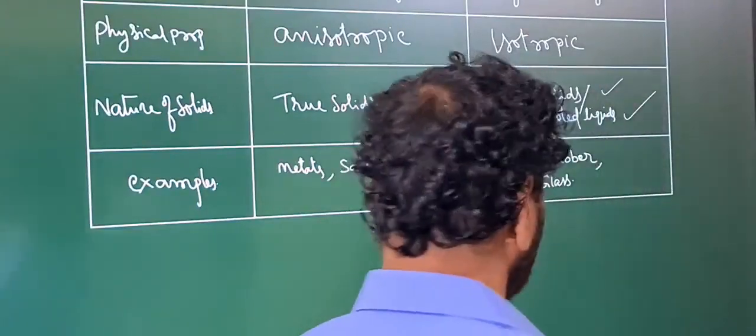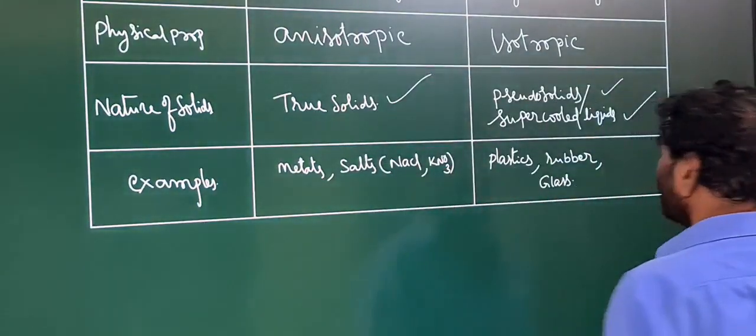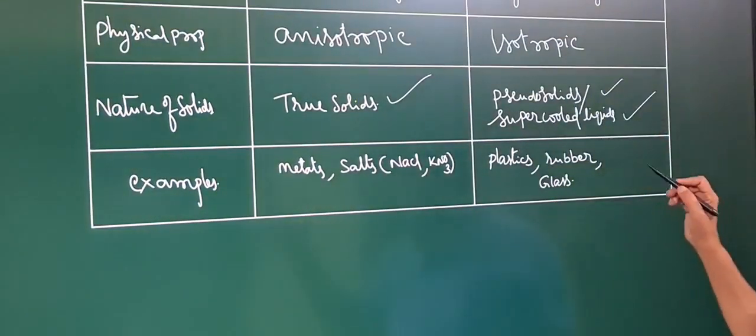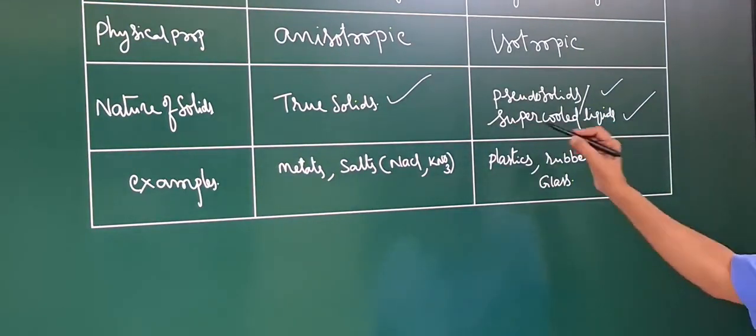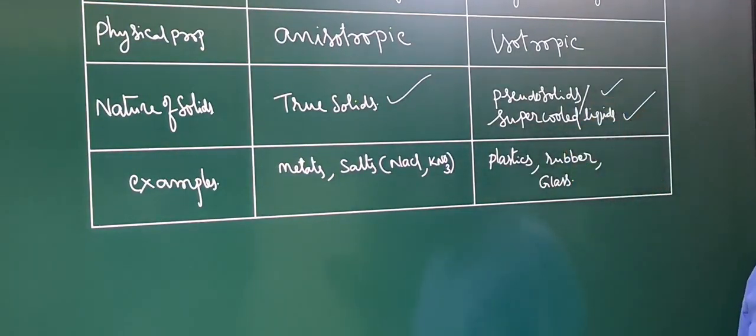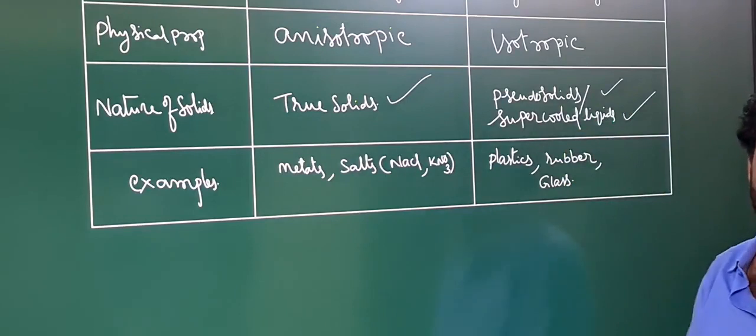They exist in the solid state but show some liquid properties. Therefore they are called supercooled liquids, liquids existing in the solid state.